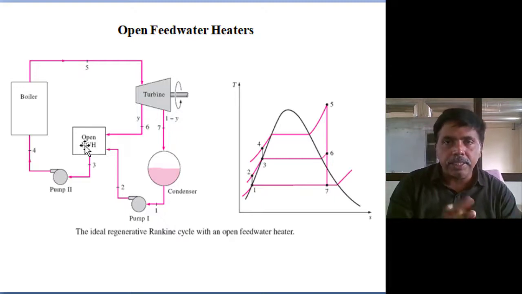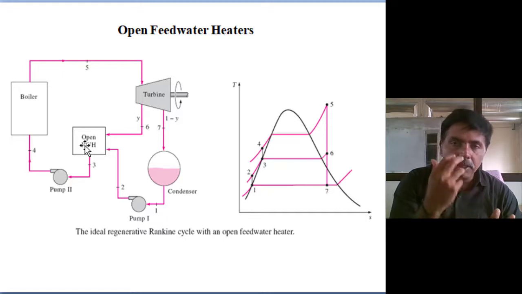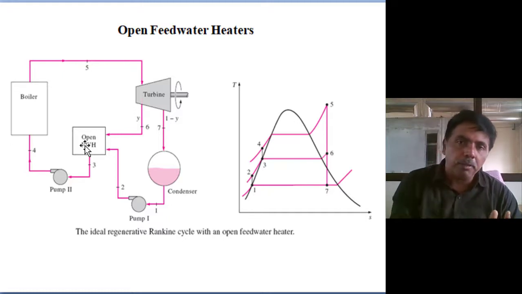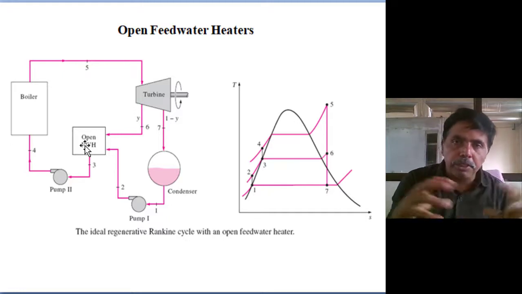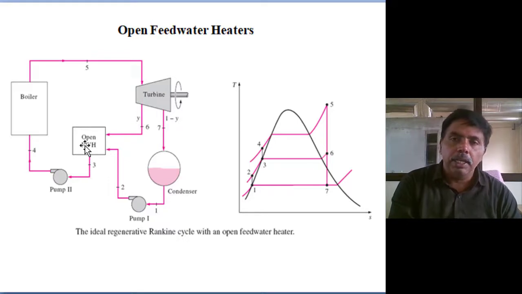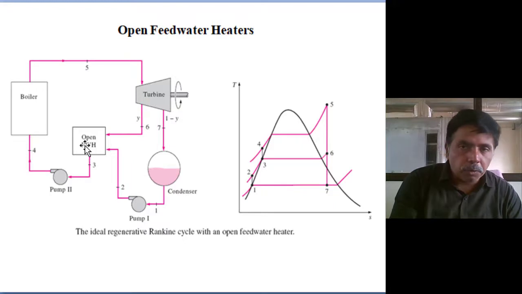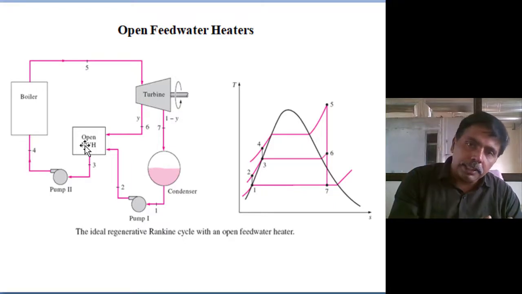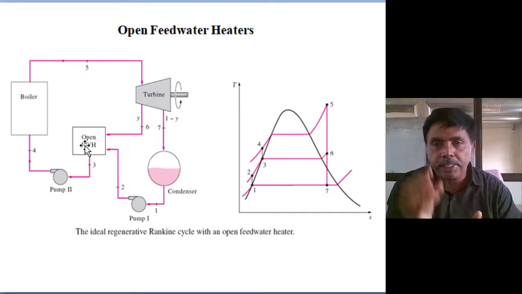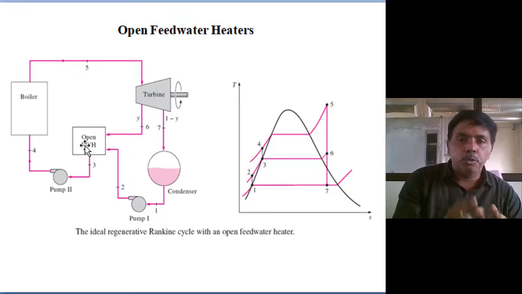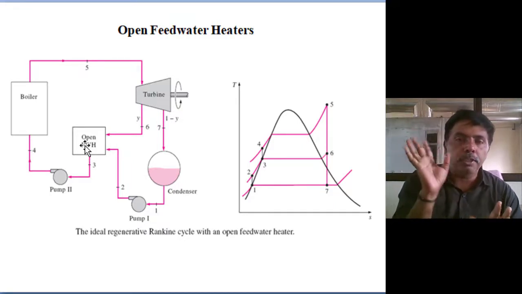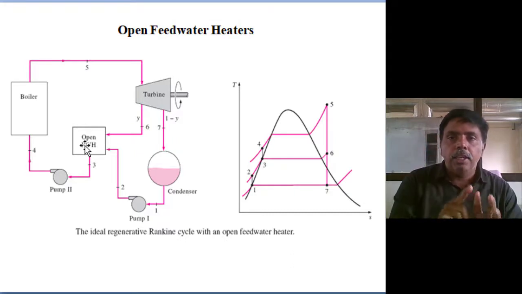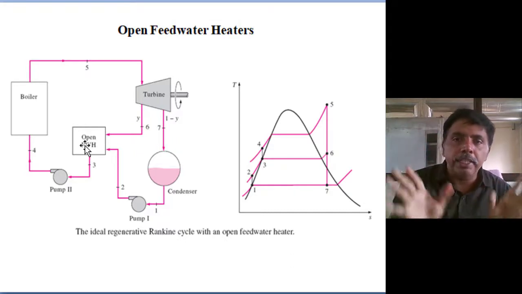Whatever condensate is there, because of the metal connections, particulate matter accumulates in the cycle operations. We want to sediment those metal particles and drain them. For the draining, we add makeup water, and the rise of temperature is also done by the extraction of steam in the deaerator. So only the deaerator is the open feed water heater. If any cycle has only one feed water heater, that is the deaerator.